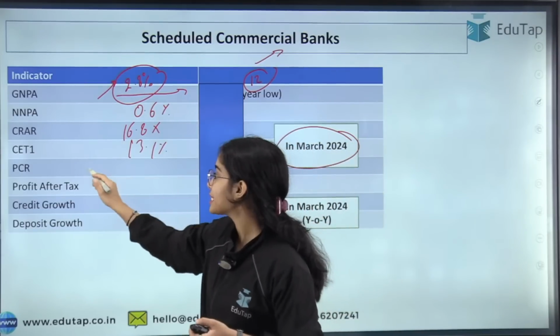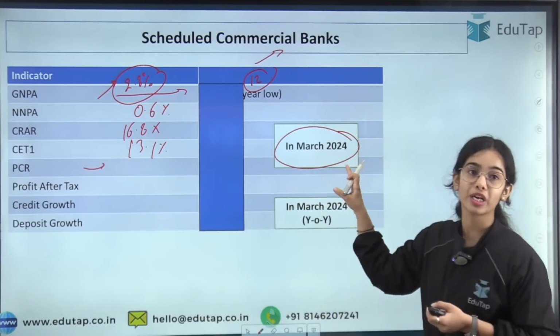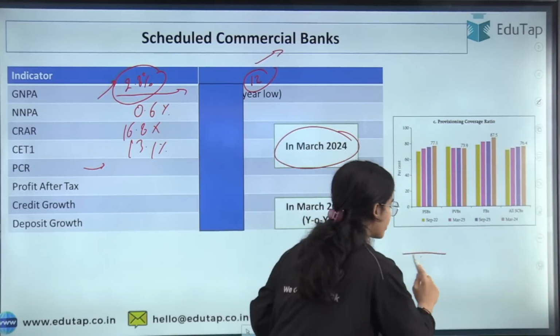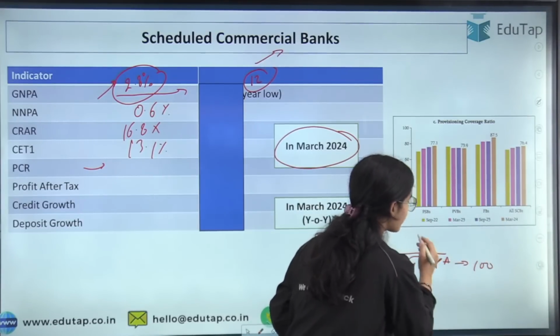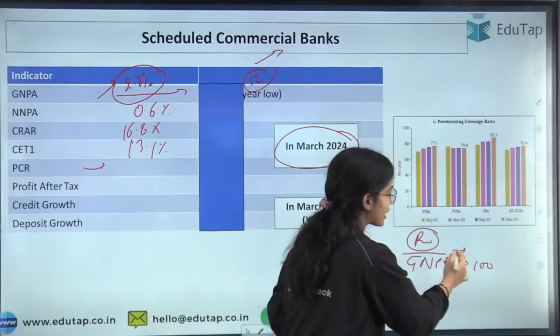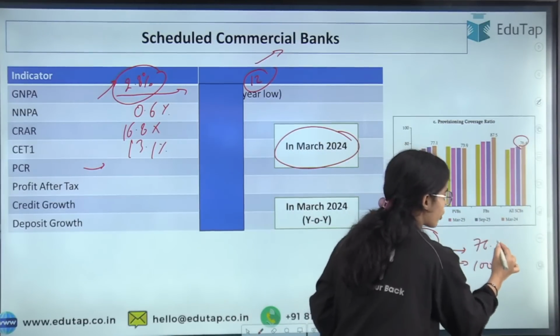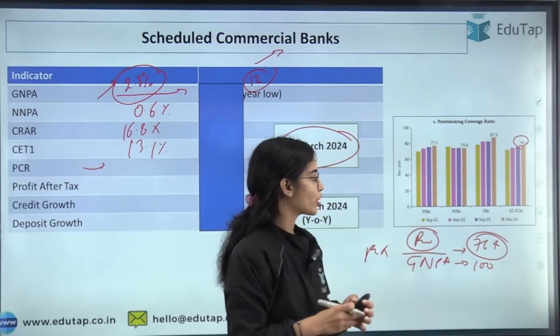Okay, so PCR, the provisioning coverage ratio for March 2024 that we are discussing. This means that if you have a GNPA of, let's say, 100 rupees, how much provisions the bank has. Currently the scheduled commercial banks have a provisioning coverage ratio of 76.4%.